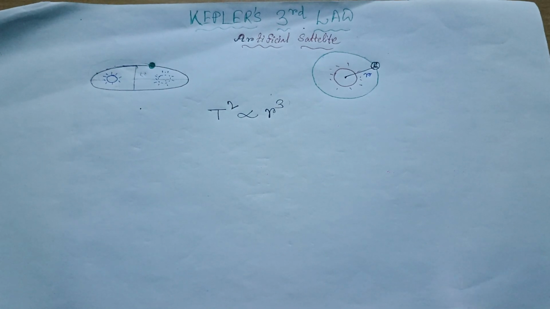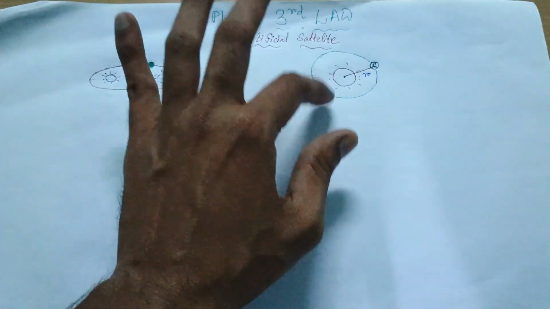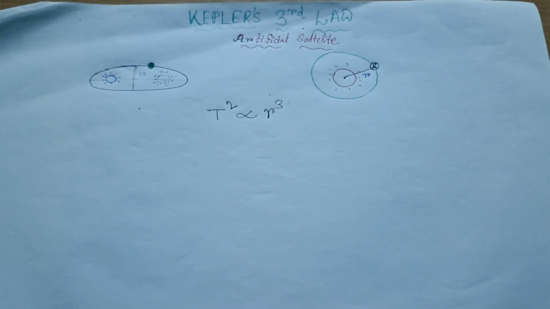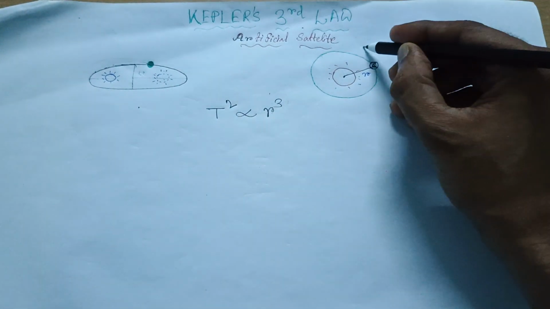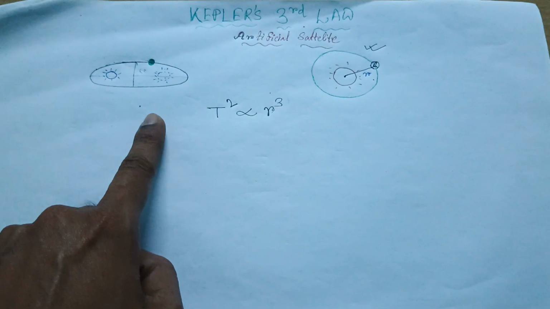And for some planets, it is nearly a circular orbit. Not for every planet; it is quite a clear elliptical path. For some planets, it is also a circular orbit or circular path. So now we are only taking the circular. That means we are only focusing on the circular, not on the ellipse.